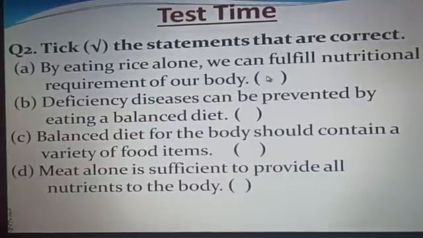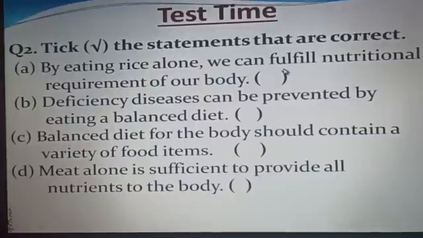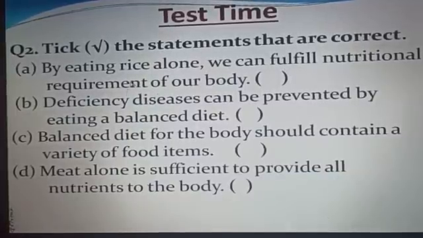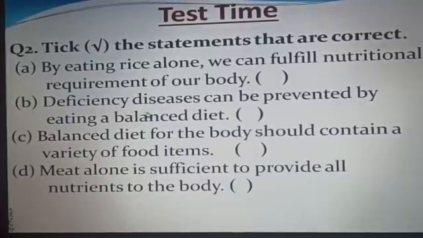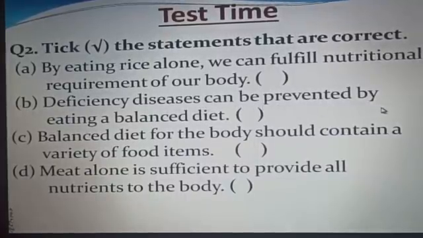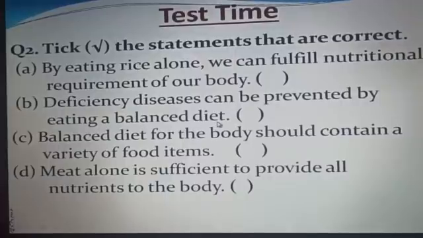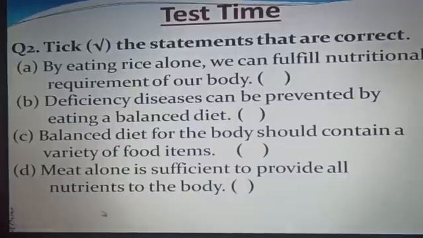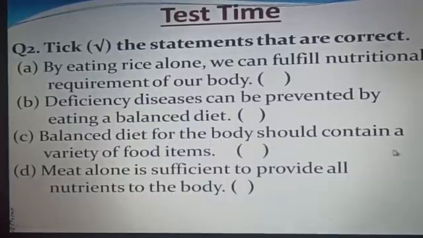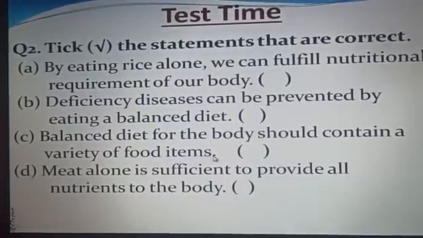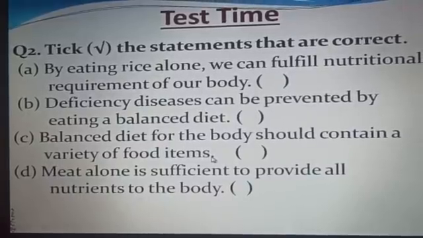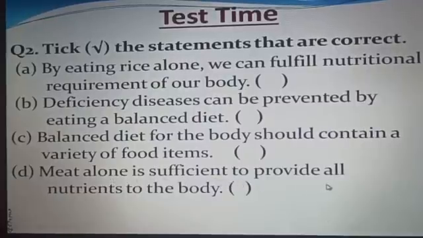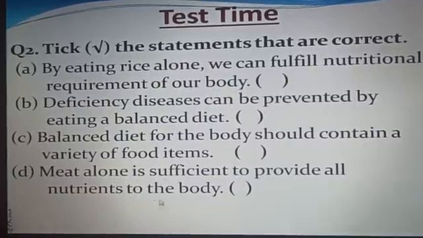If it is correct, you will put the tick, otherwise leave it. B, deficiency disease can be prevented by eating a balanced diet. Is it true or false? C, a balanced diet for the body should contain a variety of food items. D, meat alone is sufficient to provide all nutrition to the body.